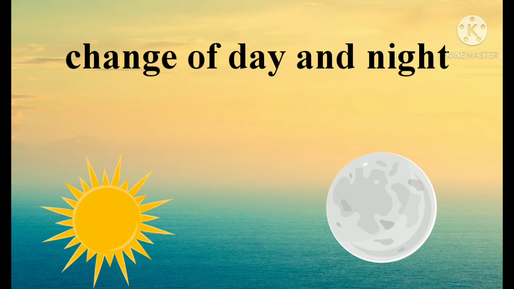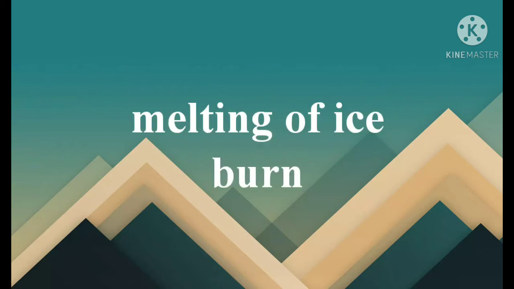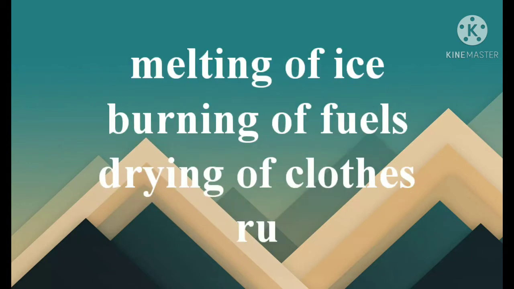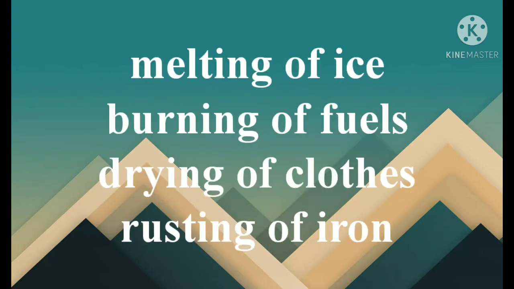So we can say that this is also a periodic change, which means within a time period it changes. There are many types of changes we go through in our life, like the melting of ice, burning of fuel, drying of clothes, rusting of iron.